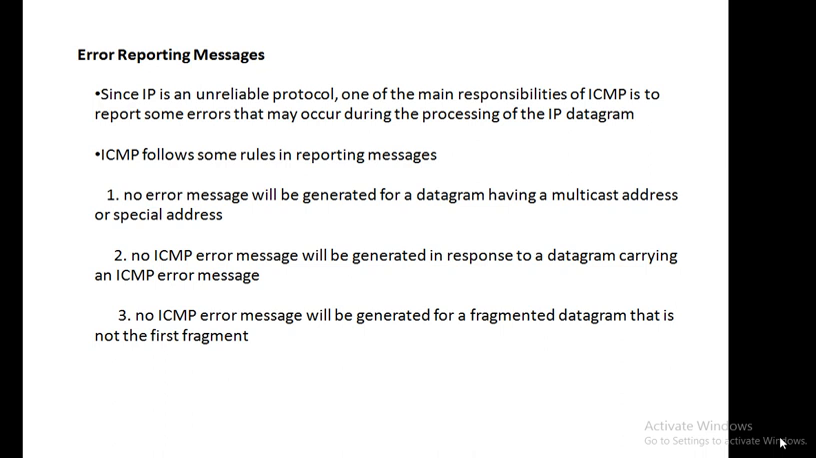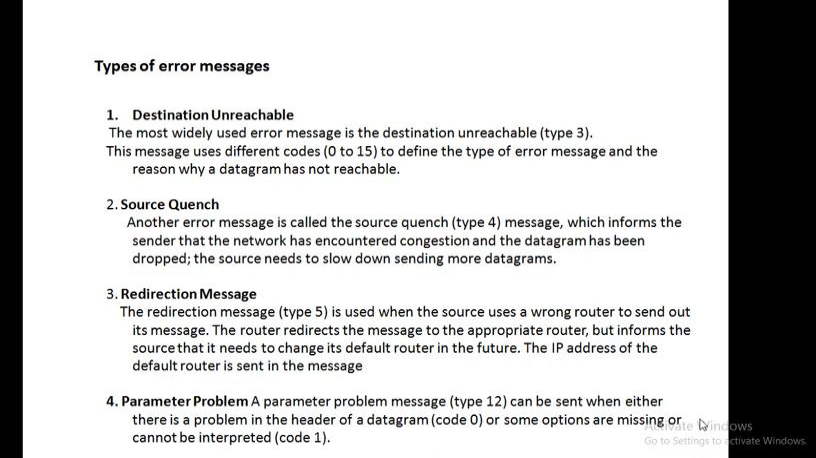Okay, and all the error messages contain a data section which includes the IP header and original datagram plus first 8 bytes of the data in the datagram. The original datagram header is added to give the original source which receives the error messages. So you have to add the header to this ICMP so that you can send these error messages to the source. Now there are some types of error messages, in that the first one is destination unreachable.